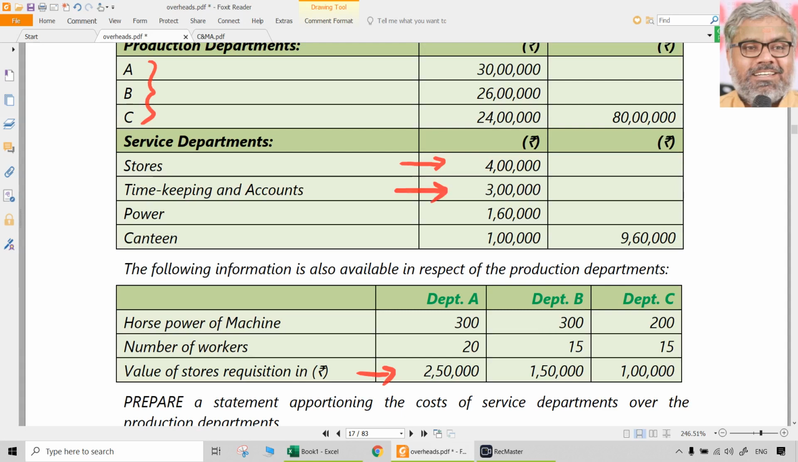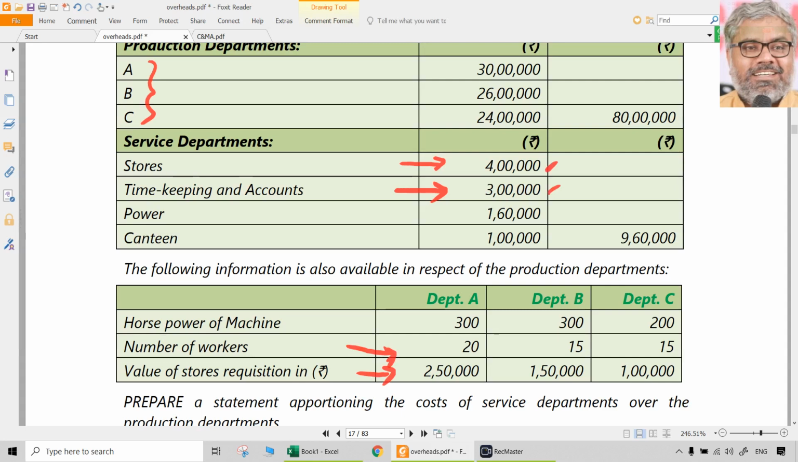Same way, timekeeping and accounts. Timekeeping and all is related to whom? For whom will you keep the time? Workers. So what could be the basis? Number of workers could be the basis. That we have to identify. Nobody will tell that. We need to identify. Number of workers is a better basis for apportioning this cost. Same way, value of stores requisitions is the best basis for apportioning the stores cost.